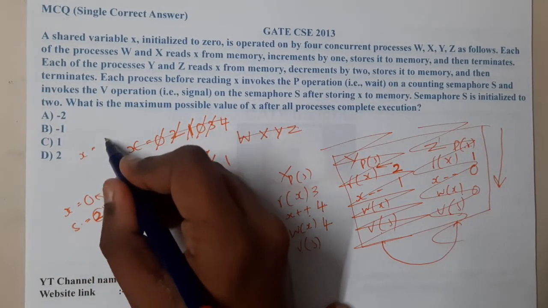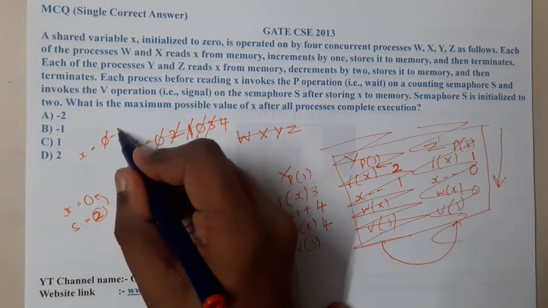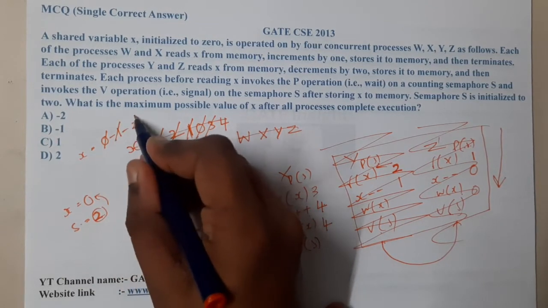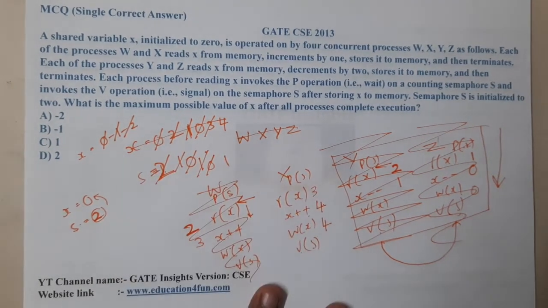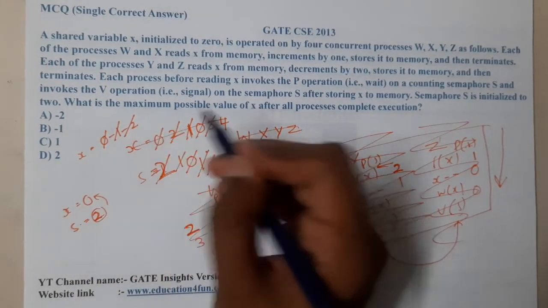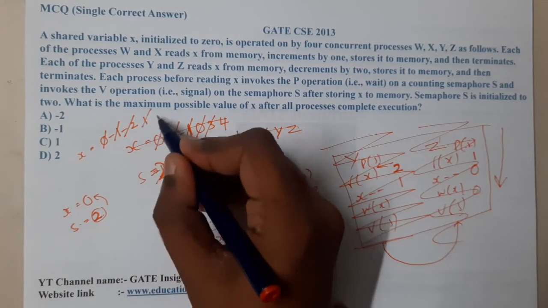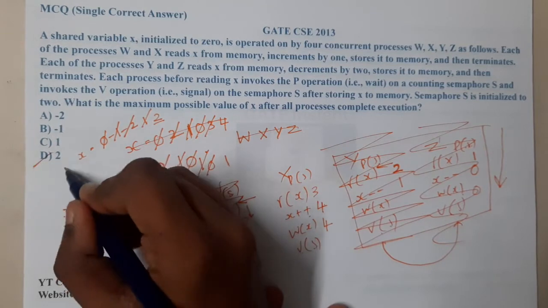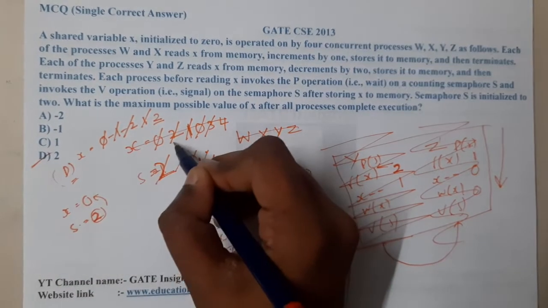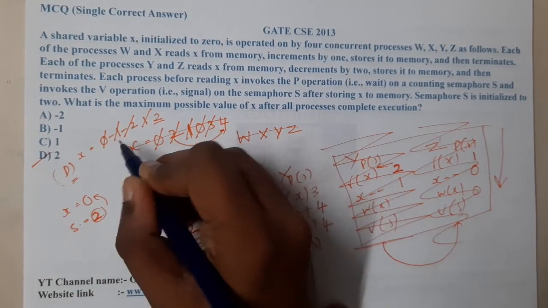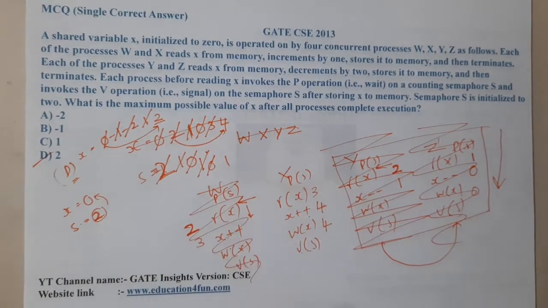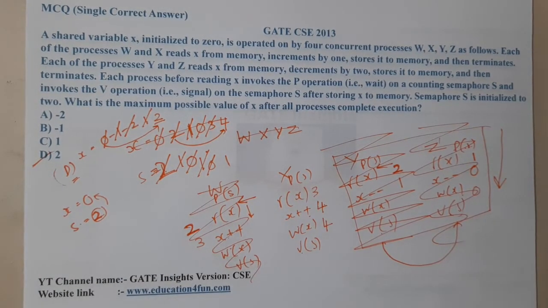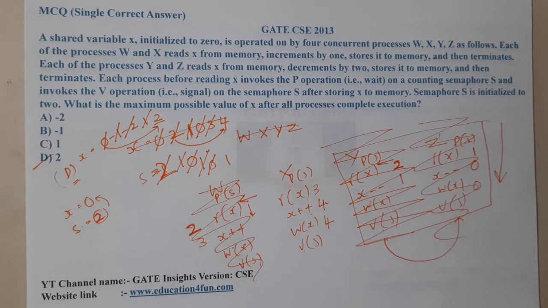Initially it was 0. It became -1. It became -2. After that it directly became 1 and then it became 2. So 2 will be the correct answer. Here what happened is, from 2 it went to 4, and from 0 it went to 2. The same range. I hope everyone got a clear idea with respect to this question.